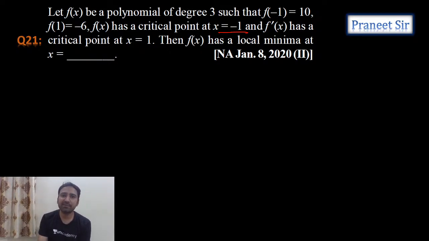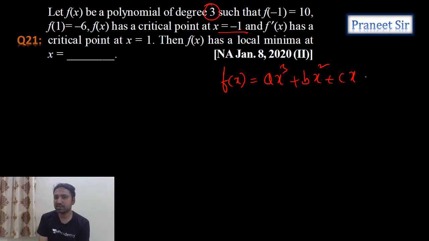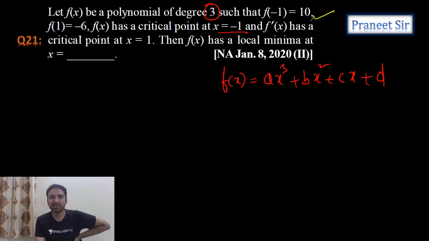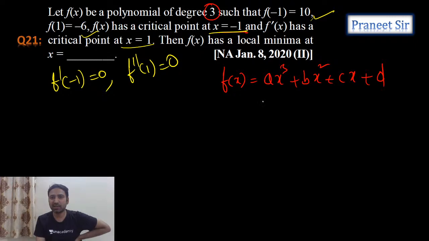So as he is saying, it's a third degree equation. So we can take any third degree equation like ax cube plus bx square plus cx plus d. Let's take it this way. These are the two conditions we have, and another one is, third condition he gave is f dash minus 1 is equals to 0. And fourth condition is f double dash 1 is equals to 0. So let's calculate f dash x and f double dash x.